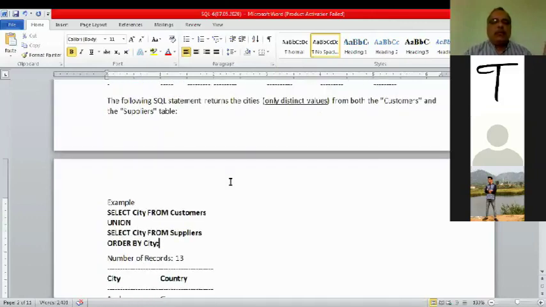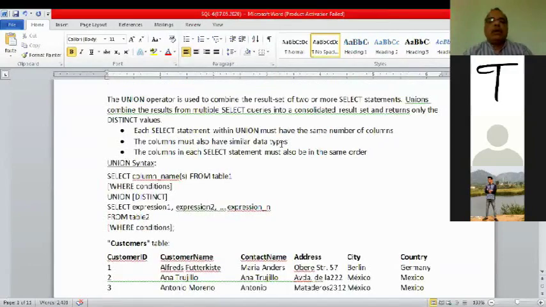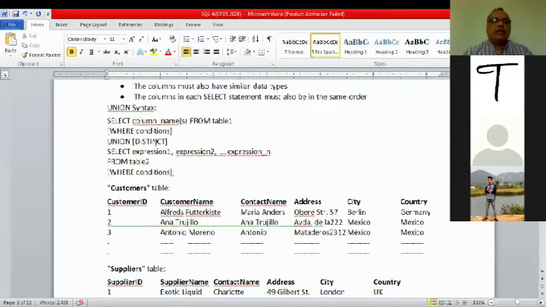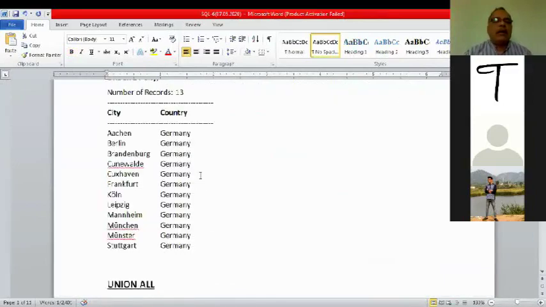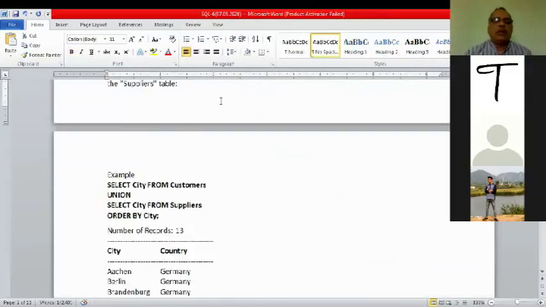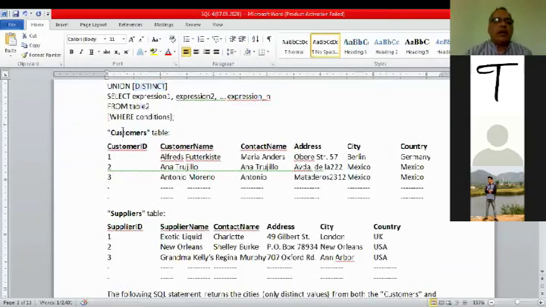What is the expected output? Just now, as I told you, it works as distinct forms. That means repeated values will not appear. So from these two tables, customer and supplier, only CT values are taken. There are more values. I have taken only 2, 3 values. So out of these